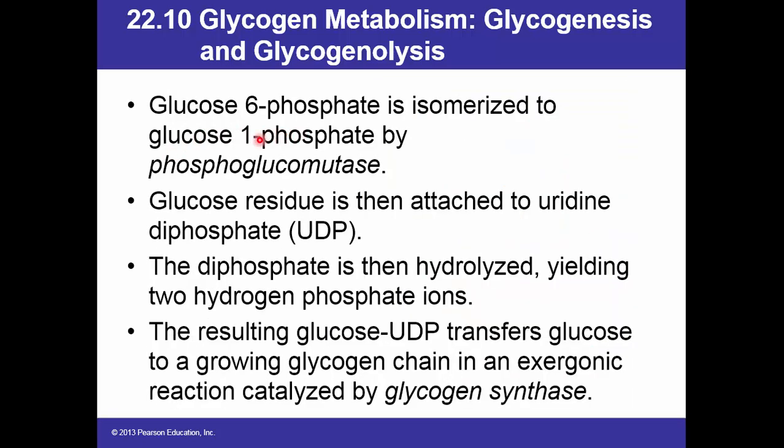Glucose 6-phosphate is isomerized to glucose 1-phosphate by phosphoglucomutase. Now this glucose residue is attached to uridine diphosphate, UDP. Then the diphosphate is hydrolyzed, yielding two hydrogen phosphate ions. The resulting UDP-glucose transfers glucose to a growing glycogen chain in an exergonic reaction catalyzed by glycogen synthase.